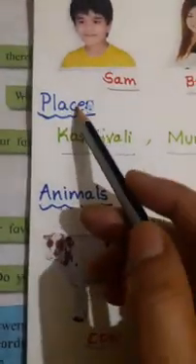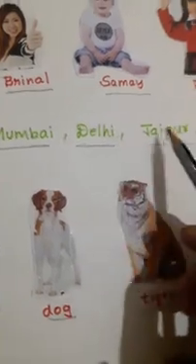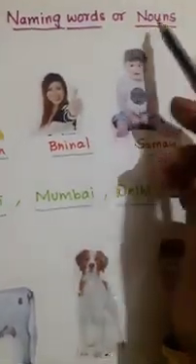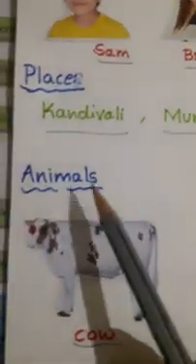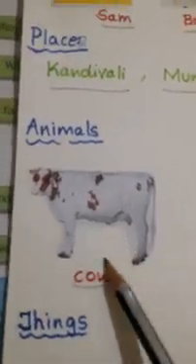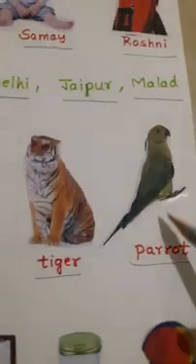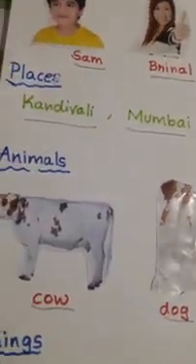Names of places also: Kandivali, Mumbai, Delhi, Jaipur, Malad, Borivali. All these names of places are called naming words or nouns. Understand? Names of animals: cow, dog, tiger, and birds also, parrot. Names of animals and birds all are called naming words or nouns.